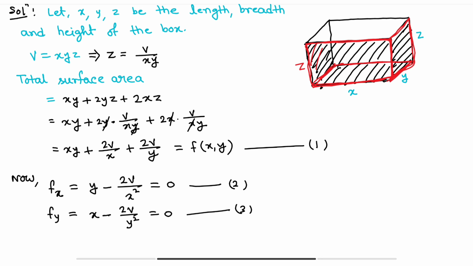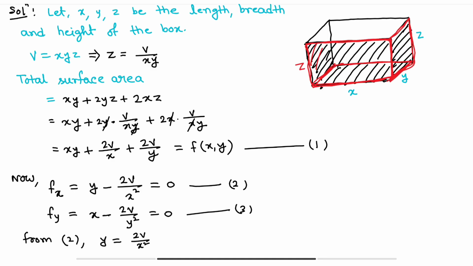Suppose from equation number 2 we are getting y is equal to 2v by x square. Now put the value of y in equation number 3.